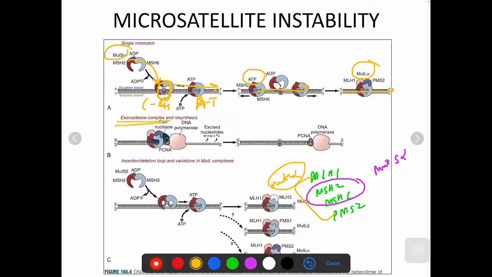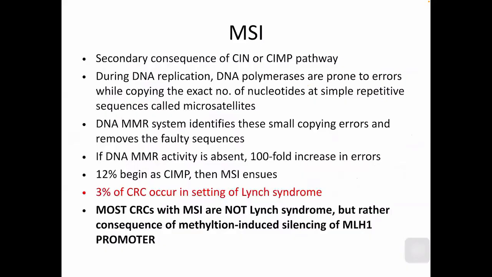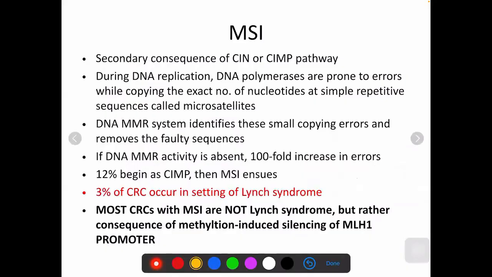As soon as they recognize these mismatched base pairs, suppose if this was only a single base pair, but if there are multiple base pairs or insertions or deletions, then all the other genes like MSH3 or MLH3, all these will also accumulate and do the needful. So this MSI can be a consequence of either the chromosomal instability pathway or the promoter hypermethylation pathway.